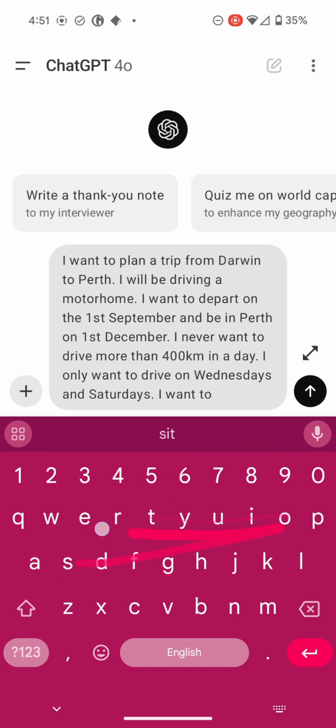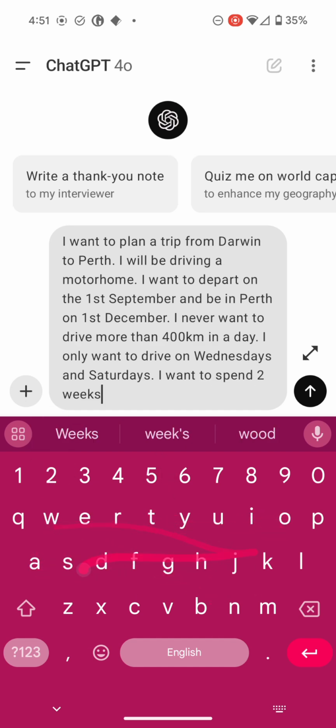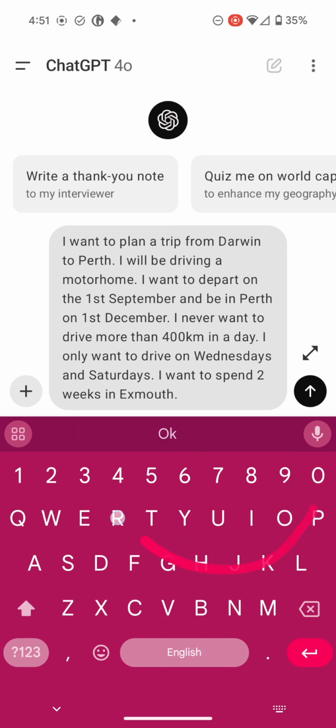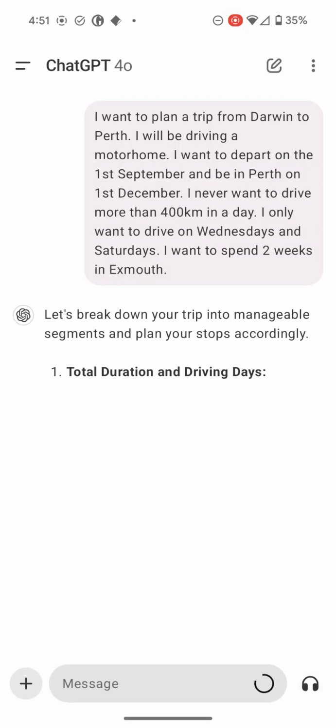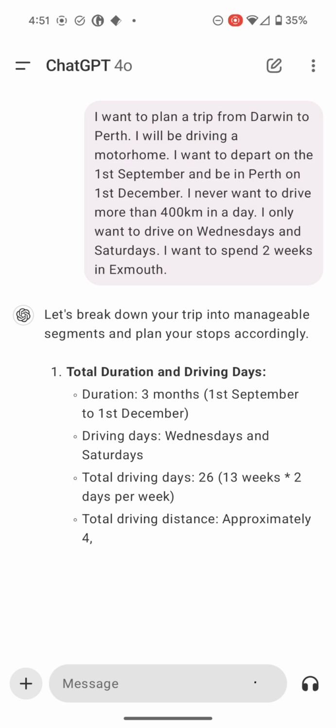But on this occasion, to fit in with my plan, I'm going to say I only want to drive on Wednesdays. I don't want to drive more than 400 kilometres in any day. And I'll tell it, how about 2 weeks in Exmouth? Okay, let's have a look how it replies.